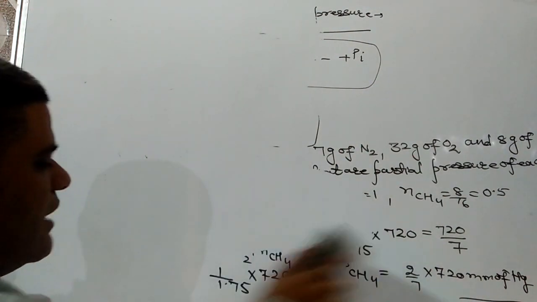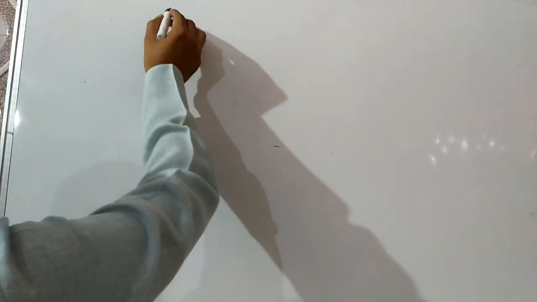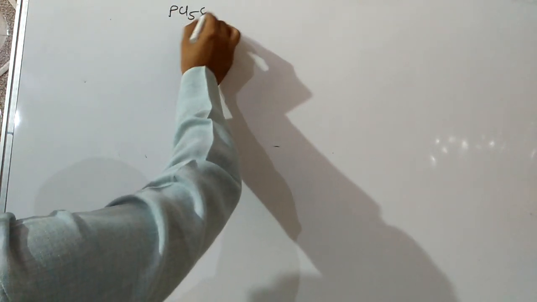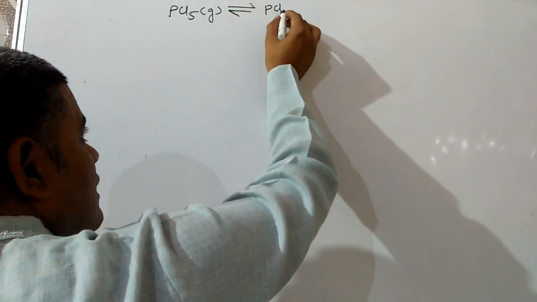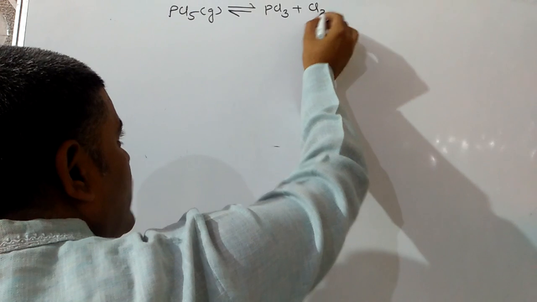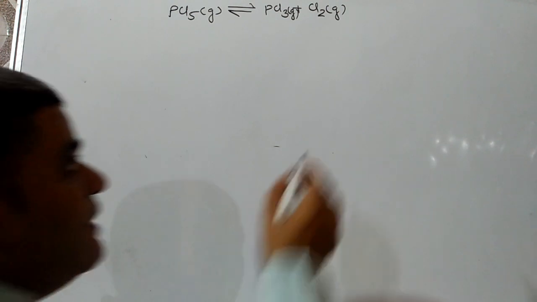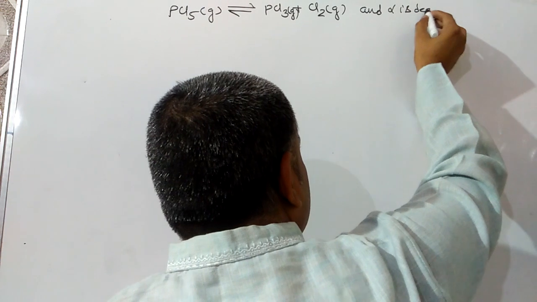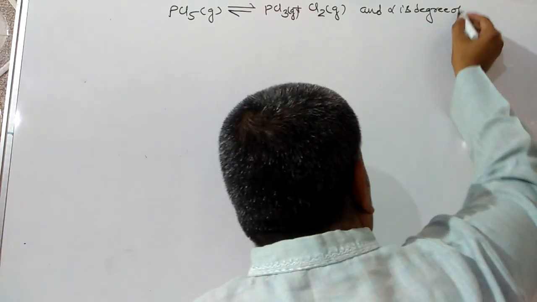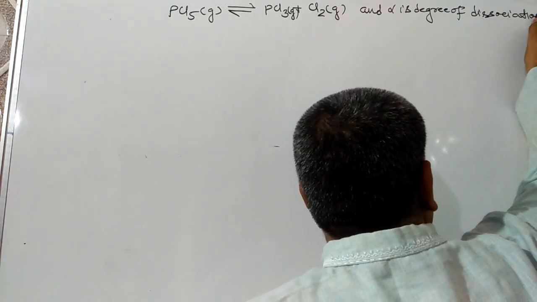The first one is, if PCl5 undergoes dissociation into PCl3 plus Cl2 gas, and alpha is the degree of dissociation,